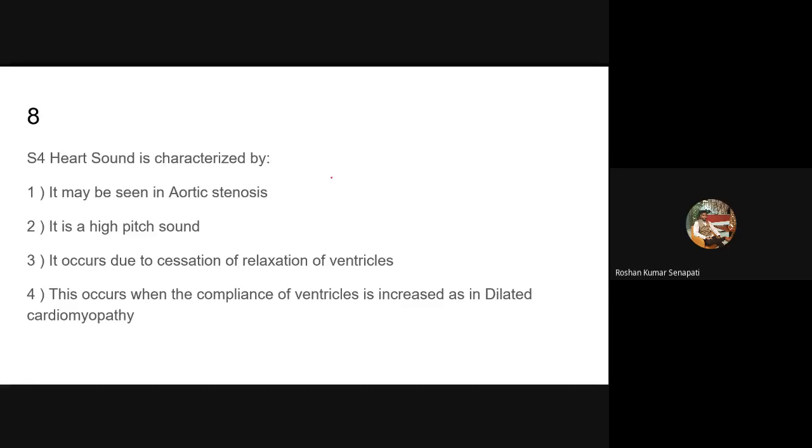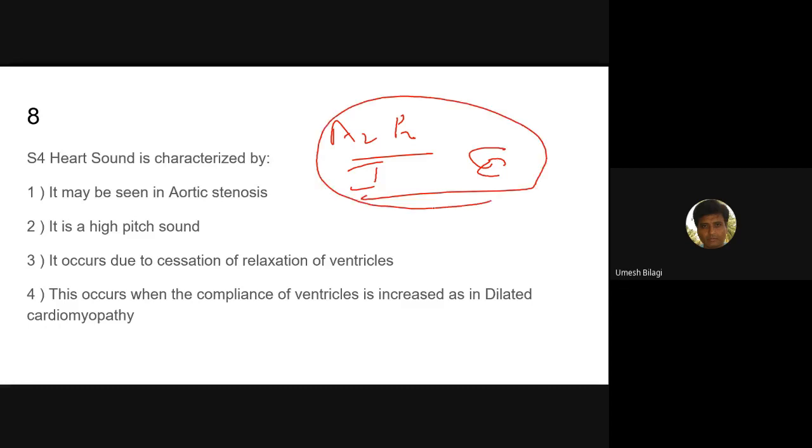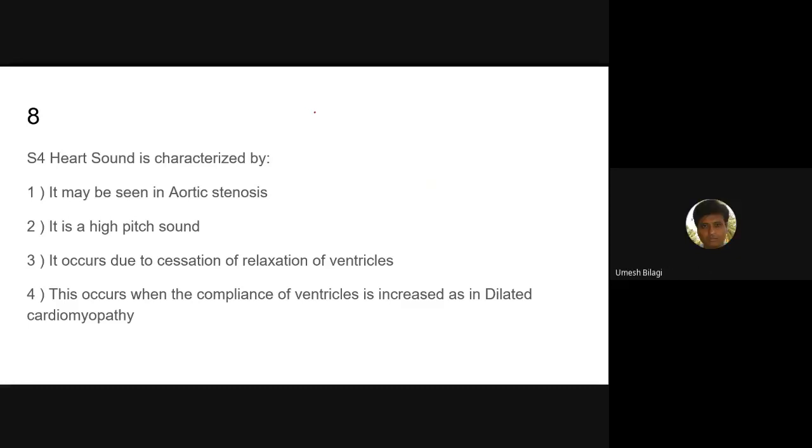So that means A2 and P2 — there is a splitting heard normally in inspiration, but during expiration this is not heard. This is normal. Am I correct? Now, what about the types of splitting I told you?